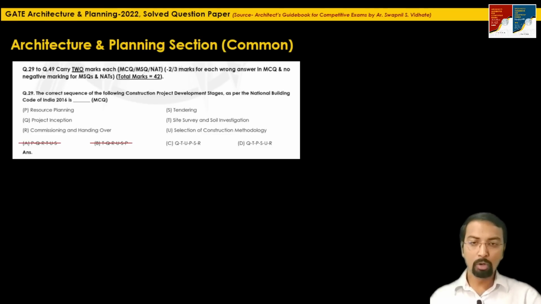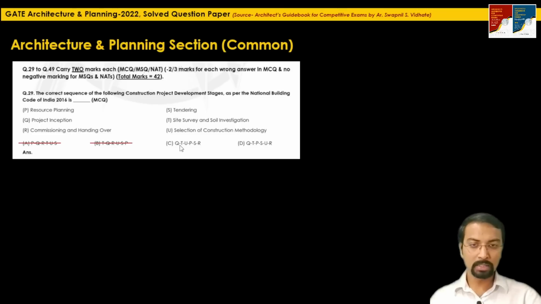The remaining options C and D, if you carefully observe, both start with Q, that is the project inception stage. Then comes T, that is site survey and soil investigation, and it ends with the same development stage, R, that is commissioning and handing over.